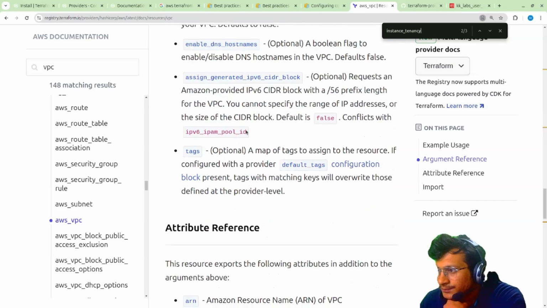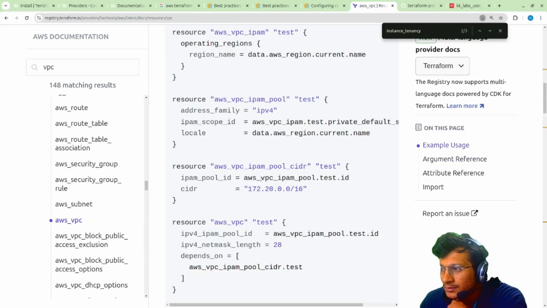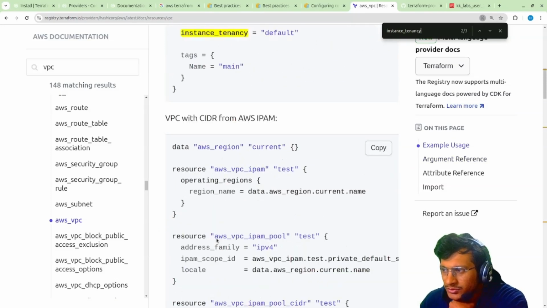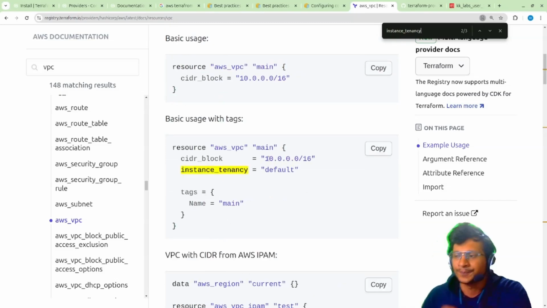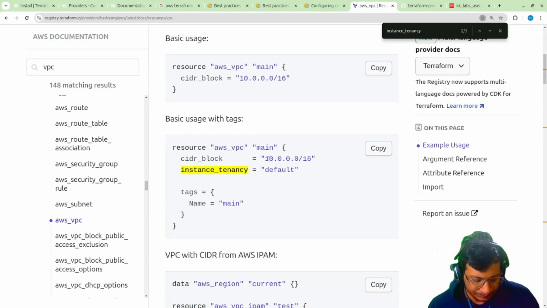So we already have configured this CIDR block we have given. CIDR block is required here. It is optional, but I would suggest that you should use a CIDR block, because when we create multiple VPCs, or integrate multiple VPCs, or a multi-region setup, or multi-account setup, something like that, it would be very useful to use CIDR blocks. It will ensure that no CIDR block is overlapping. So here we can set it.